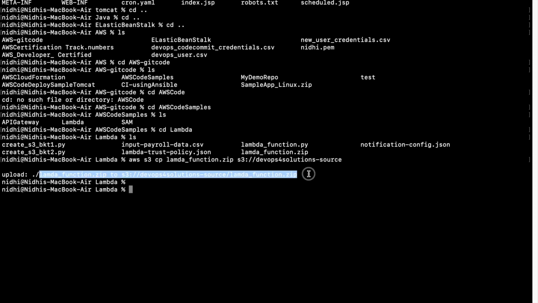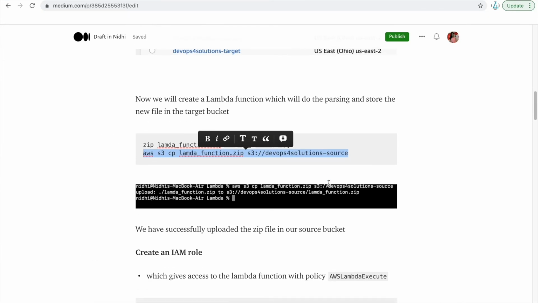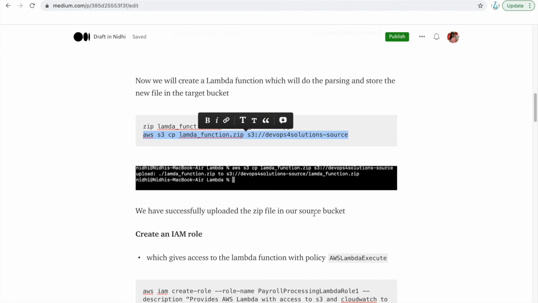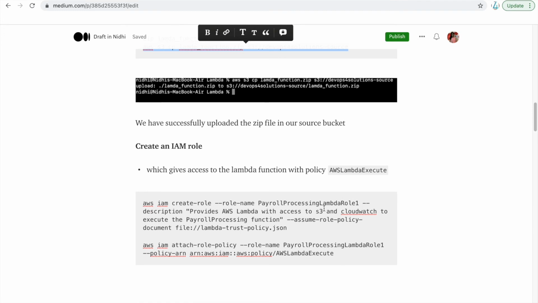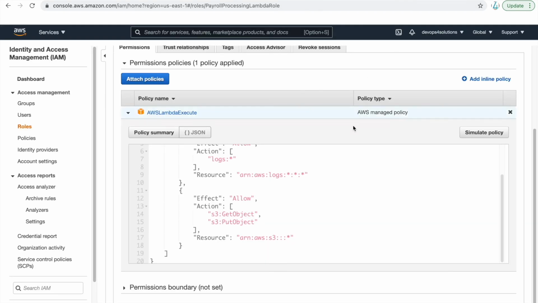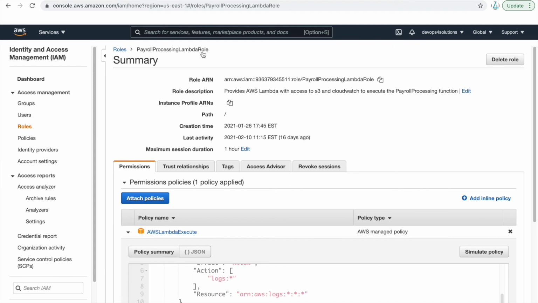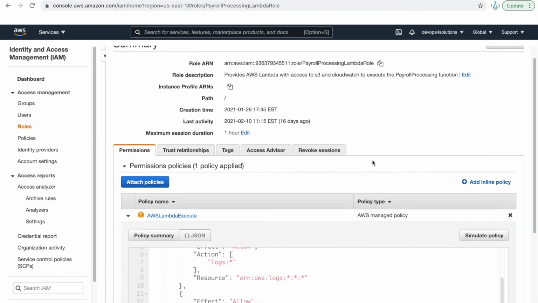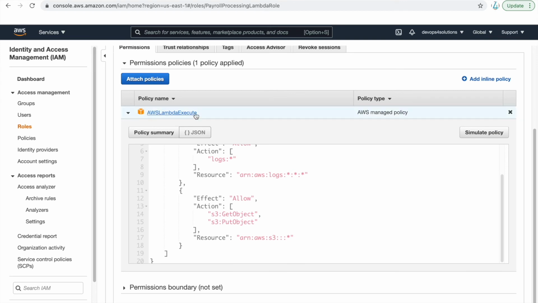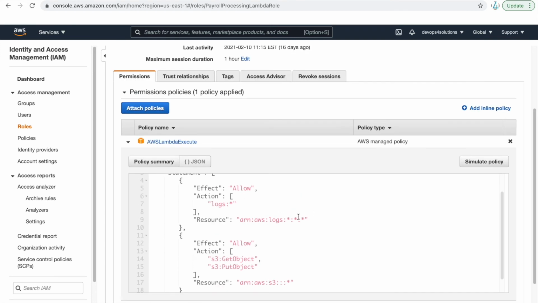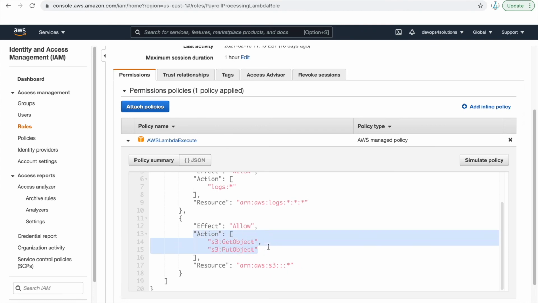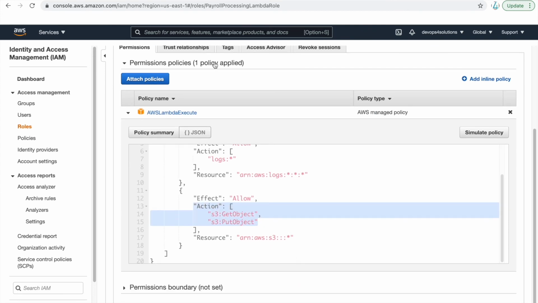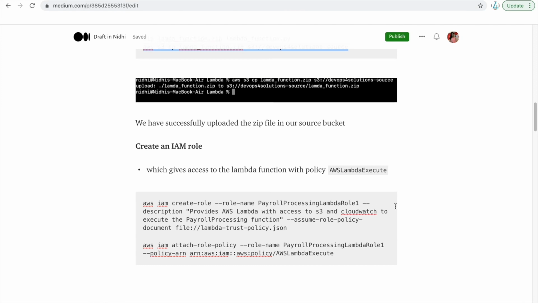Now you can see that it has uploaded it. We have successfully uploaded the zip file, so we have uploaded our function in the S3 bucket. Now we need to create an IAM role which gives access to the Lambda function, with the AWS Lambda execute policy. I have already created this processing Lambda role, and this is where I have assigned the AWS Lambda execute policy. This is what it is doing: action logs and S3 get objects, and this is what the permission is. So I have created the IAM role.